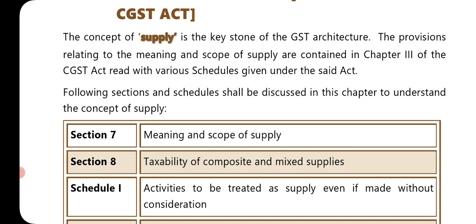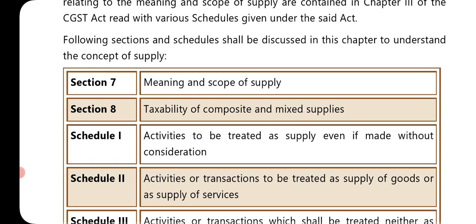The concept of supply is the keystone of the GST architecture. The provisions relating to the meaning and scope of supply are contained in Chapter 3 of the CGST Act, read with various schedules given under the said Act. The following sections and schedules shall be discussed in this chapter to understand the concept of supply.